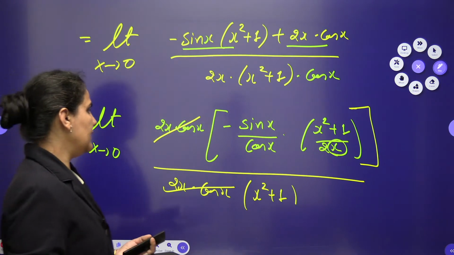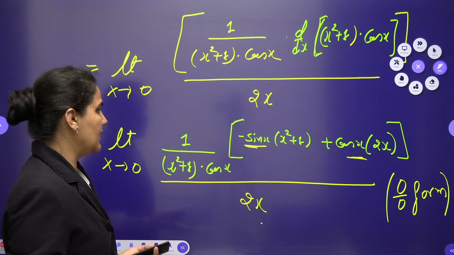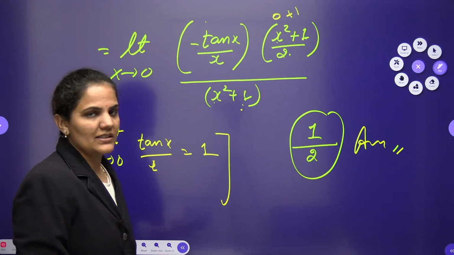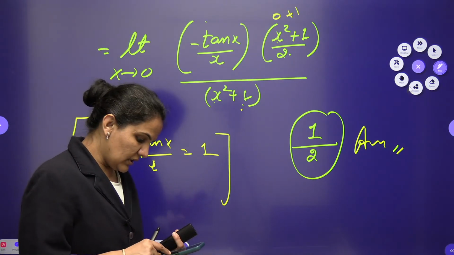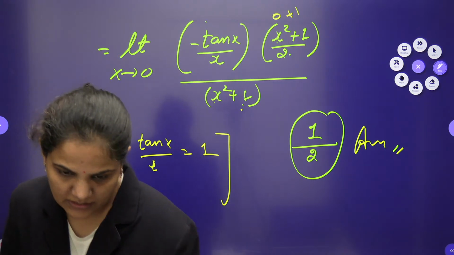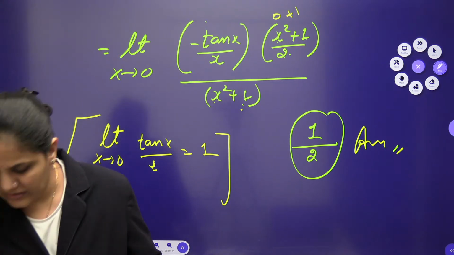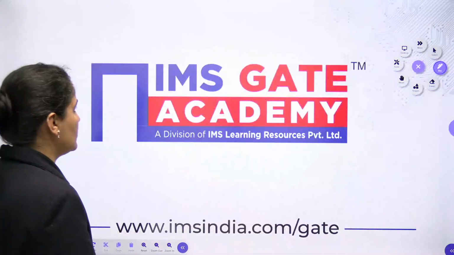Okay, right? So just very easily we can approach it, and we can go for the final answer as 1 by 2. So this was the question from the maths. Acha, one more question I am having from the general aptitude. Let's see that question also.